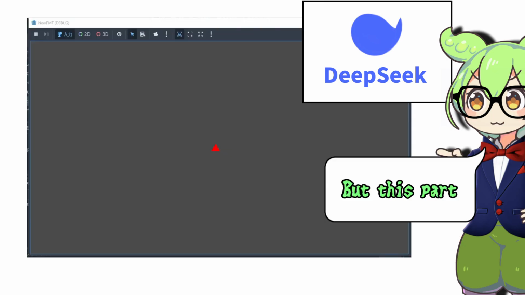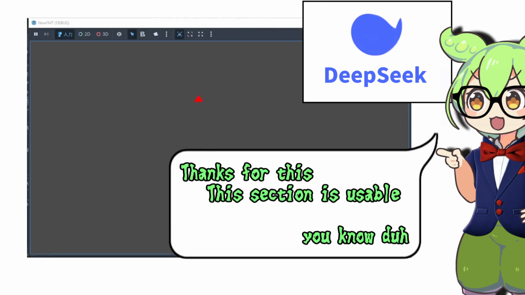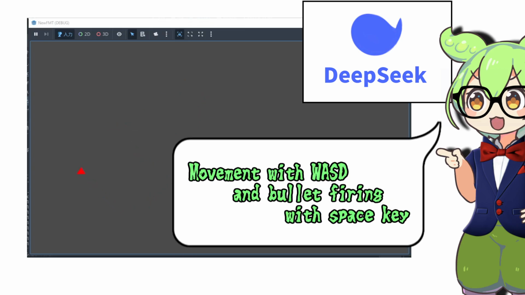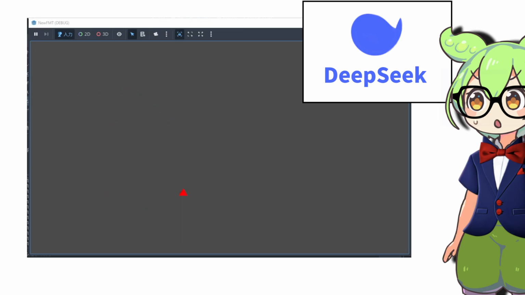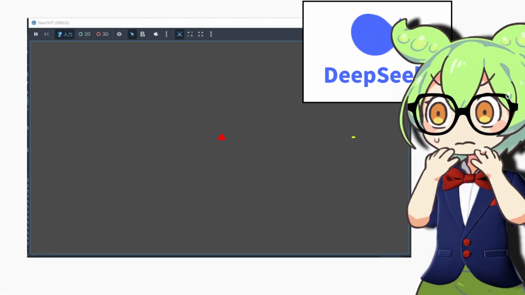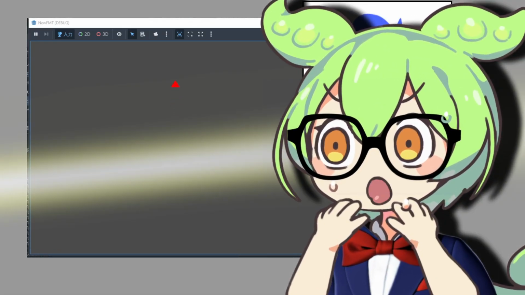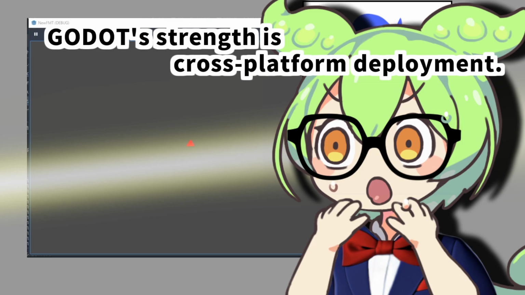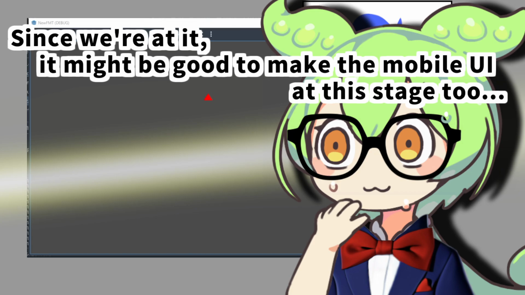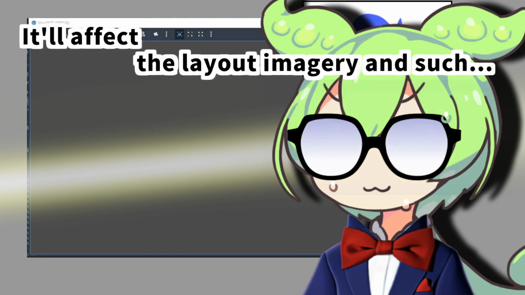But this part, thanks for this. This section is usable: movement with WASD and bullet firing with the space key. That's right. Another strength is cross-platform deployment. Since we're at it, it might be good to make the mobile UI at this stage too. It'll affect the layout and imagery and such.